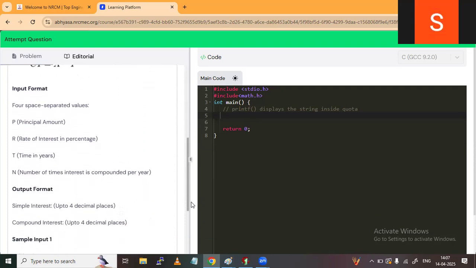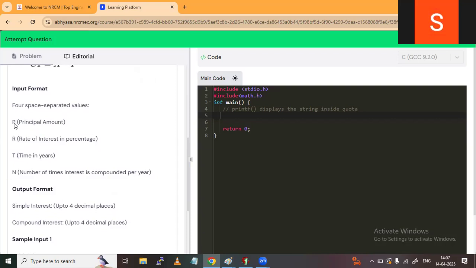And here the input is what? Four space separated values, that means four inputs. One is the principal amount, rate of interest, time in years, and the number of times the interest is compounded per year. Compound interest may be quarterly, yearly, or half yearly, added to your principal. So that's why the capital N is here. So P, R, T, and N, four inputs you have to give.